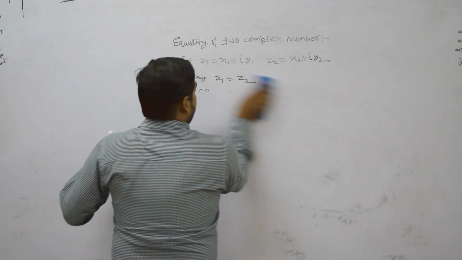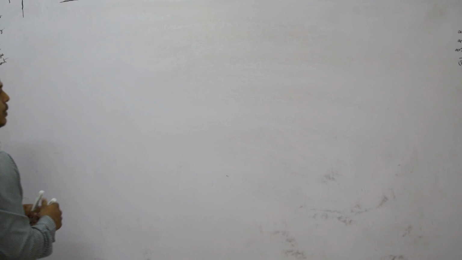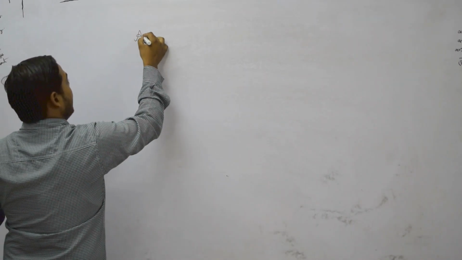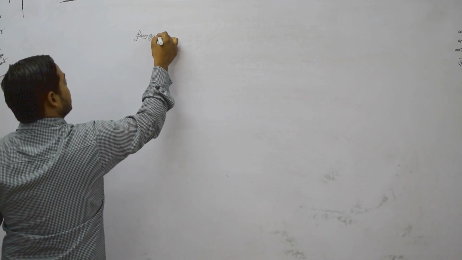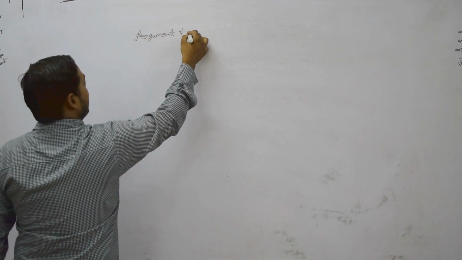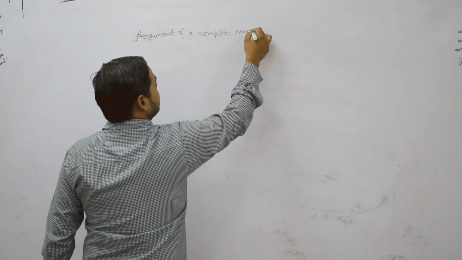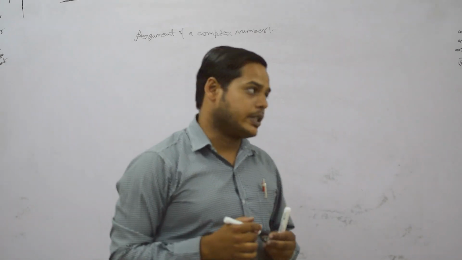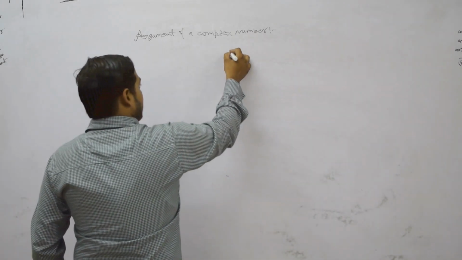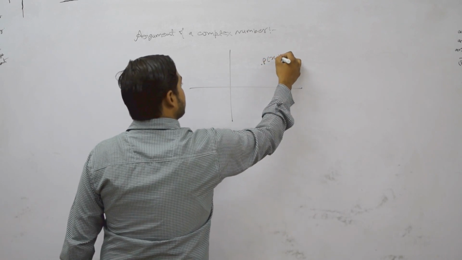Now we discuss the argument of a complex number, a very important term. Yesterday we already discussed the argument of a complex number. Suppose this is a complex number P(x, y).